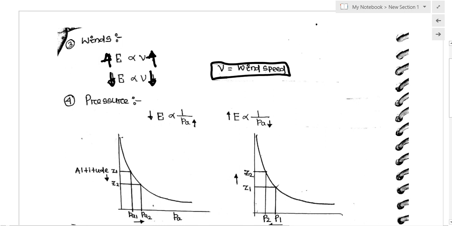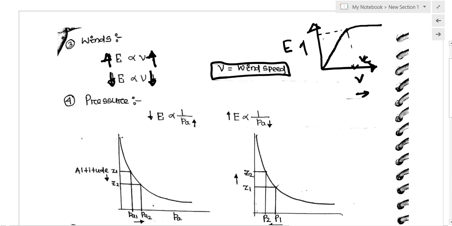So the rate of evaporation will gradually increase. Suppose I am taking velocity in this direction and the rate of evaporation in this direction. At a certain velocity, which is called the critical velocity of the wind, there will be the maximum rate of evaporation. This is the critical velocity at which there is a maximum rate of evaporation. After that, the rate of evaporation will remain constant.